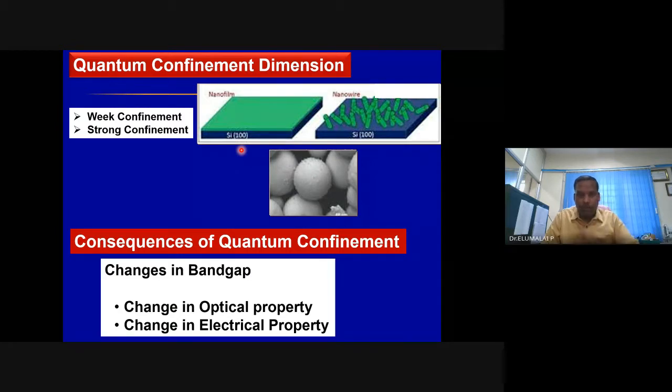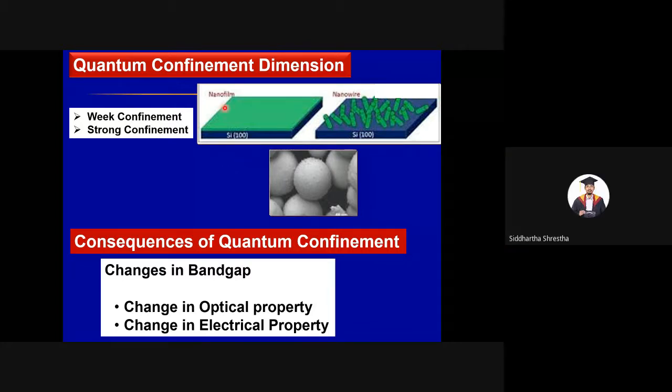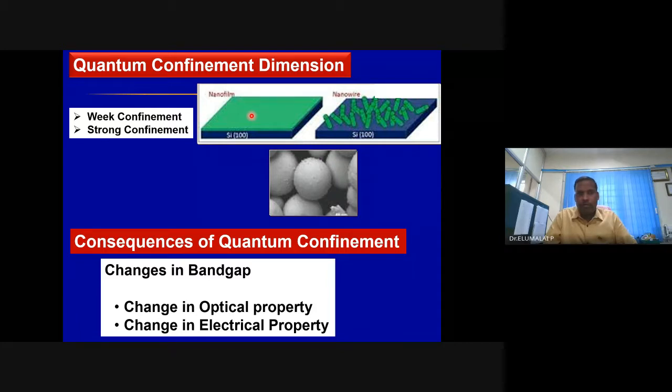Then other option is nanofilm only. Okay, let me ask. Among these 3 nanostructured materials, which material is closer to bulk? Nanofilm, sir. Nanofilm, right? Exactly. Because 2 dimensions are till micron. Only thickness is nano. This is more closer to bulk. Whereas nano wires, nano rods, only 1 dimension or direction is micron or bulk size.